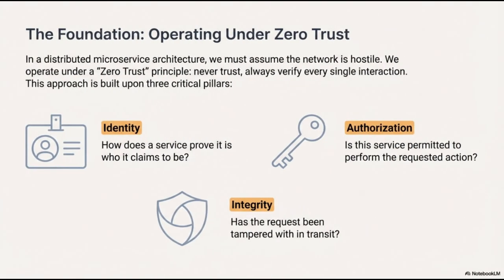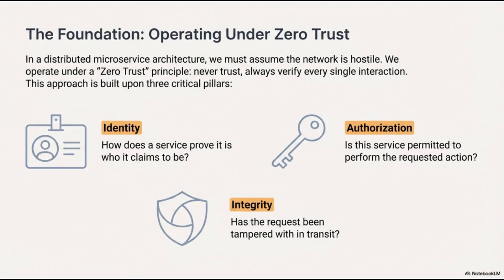In a distributed microservice architecture, we must operate under the assumption that the network is inherently hostile. This leads us to the fundamental principle of zero trust, which dictates that we never trust and always verify every single interaction. This approach is built upon three critical pillars: identity, authorization, and integrity.